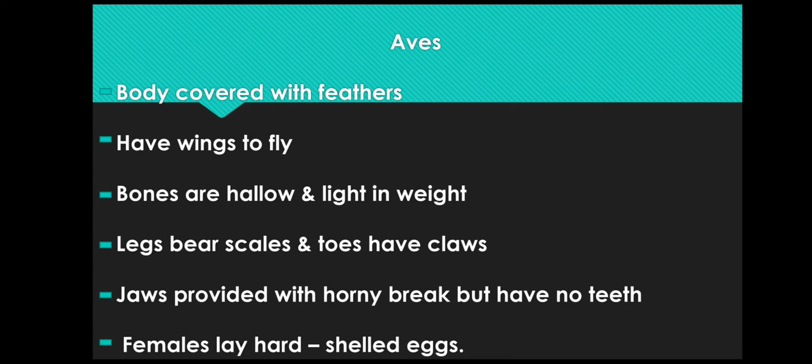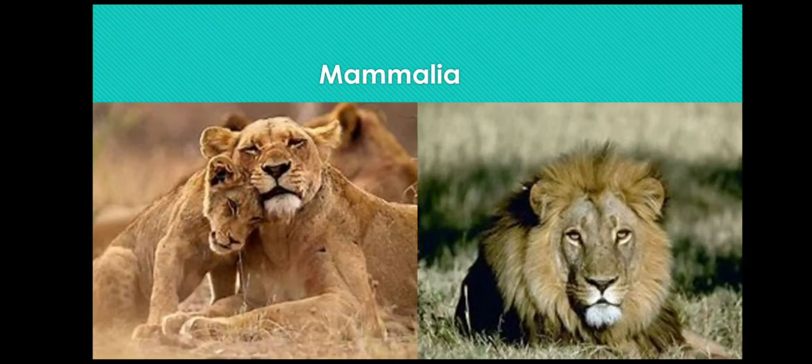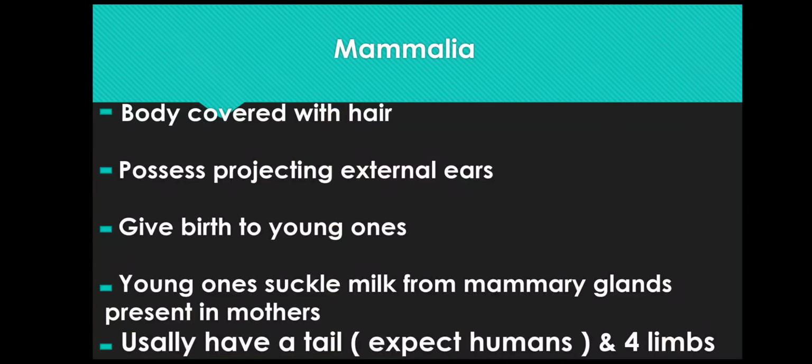The fifth class of vertebrates is Mammalia. The main characteristics are the body is covered with hair, they possess projecting external ears, and give birth to young ones. Young ones suckle milk from mammary glands present in mothers. They usually have a tail and 4 limbs. The common examples are cow, dog, deer, camel, lion, tiger, elephant, rat, and humans.